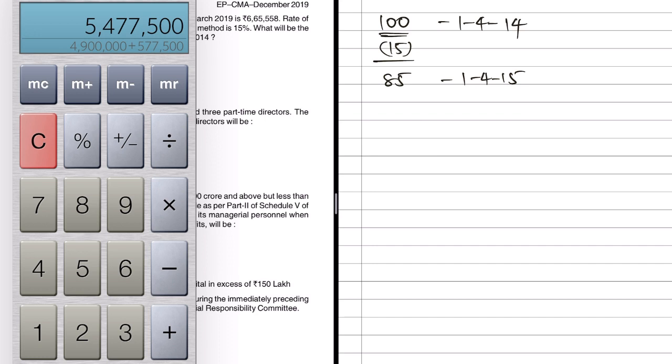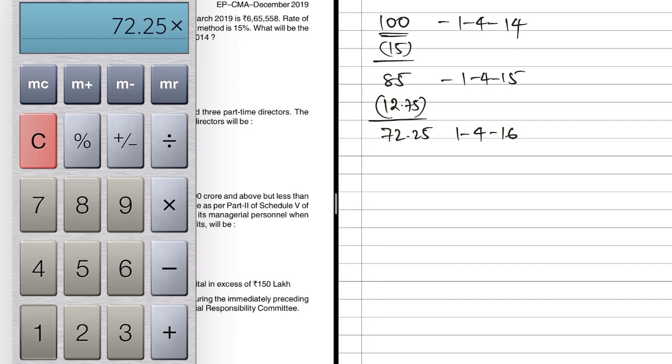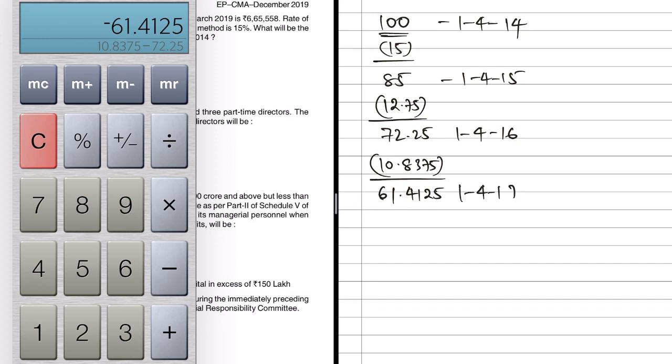Now we'll have to use the calculator henceforth. 85 into 15% will be 12.75. So that would be the depreciation for the second year, minus 85 will get us 72.25, which is WDV for 1/4/2016. Then again 72.25 into 15%, which is 10.8375. 10.8375 minus 72.25 will be 61.4125. So this is the WDV as on 1/4/2017.